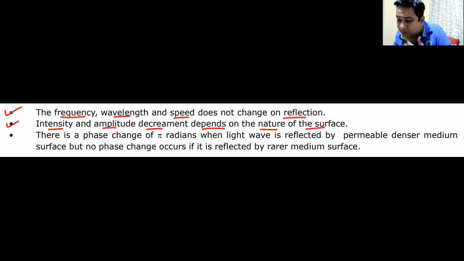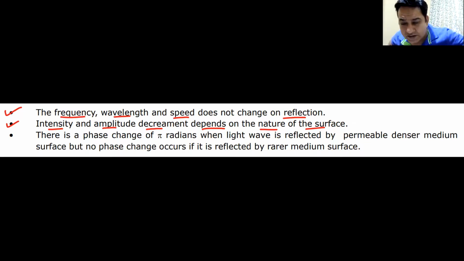If it is a perfectly absorbing body, the reflected ray will not be there, so the amplitude will be 0, intensity will be 0. If it is not a perfectly reflecting body, it has got reflecting power, it has got absorptive power, it has got transmittive power, then the amplitude and the intensity of the reflected ray will decrease. Do we understand this?